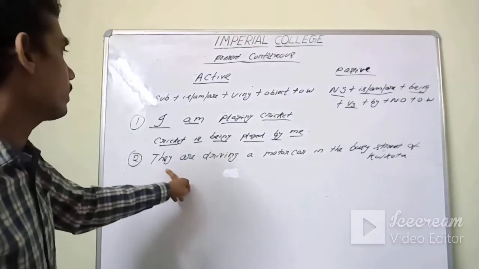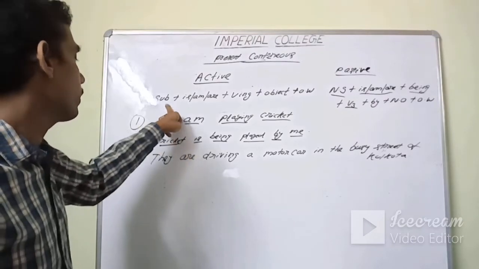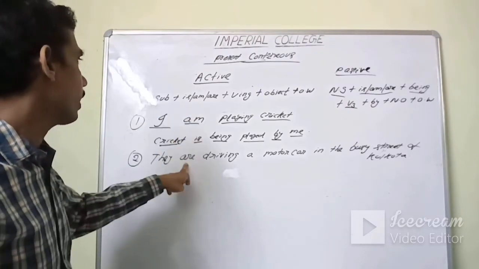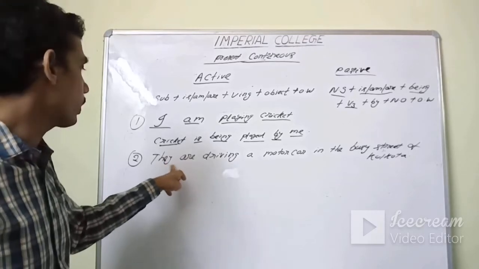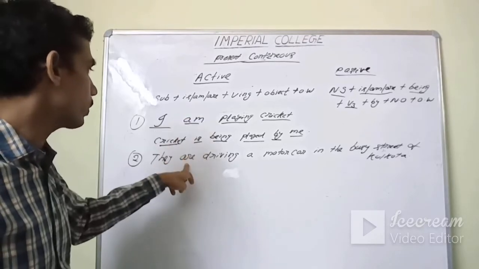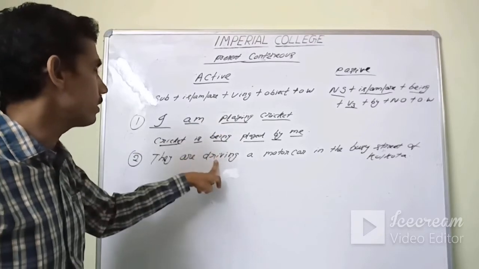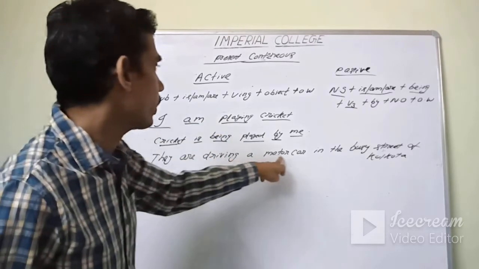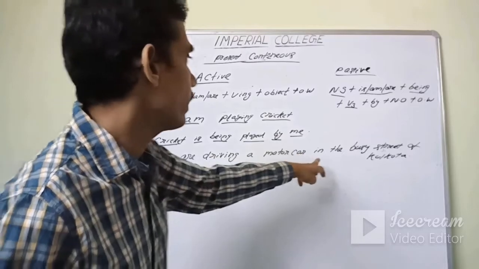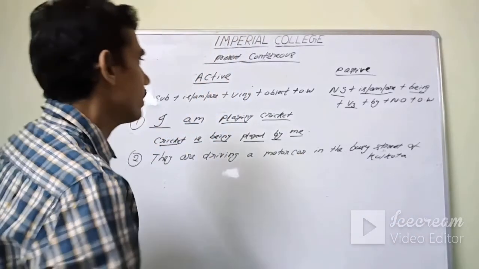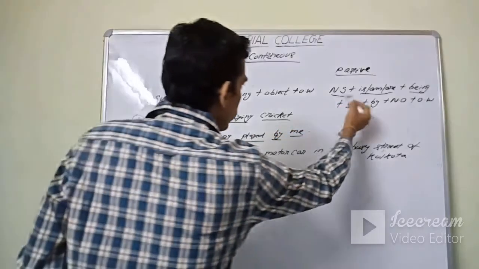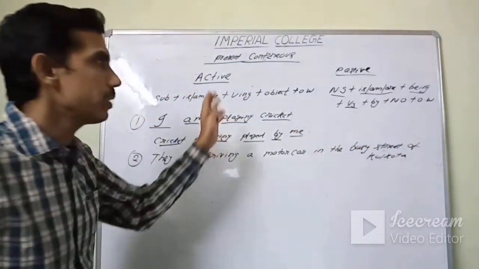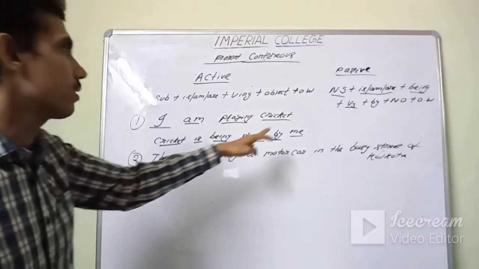See, the structure is according to the active subject. They is MR R, because they is plural. Plural they is in plural form, so it takes a plural verb R. Driving is the ing form of drive. A motor car is the object, and in the busy street of Calcutta is the other words. So while converting to passive, we have to remember the structure and just convert it.